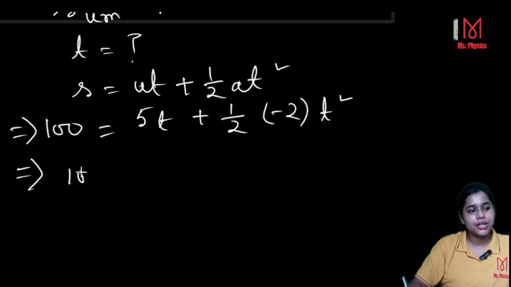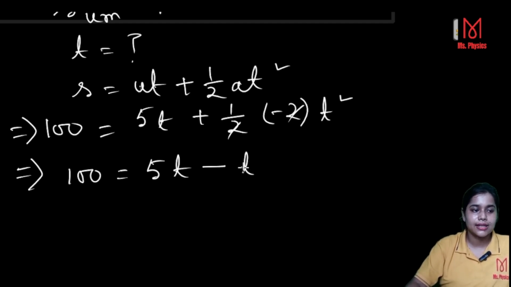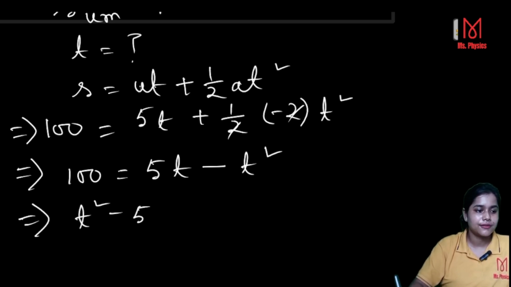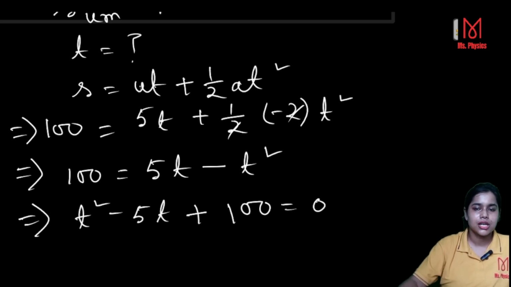See that 100 is equal to 5t, here to come, that is minus t square. So therefore t square minus 5t plus 100 is equal to 0.